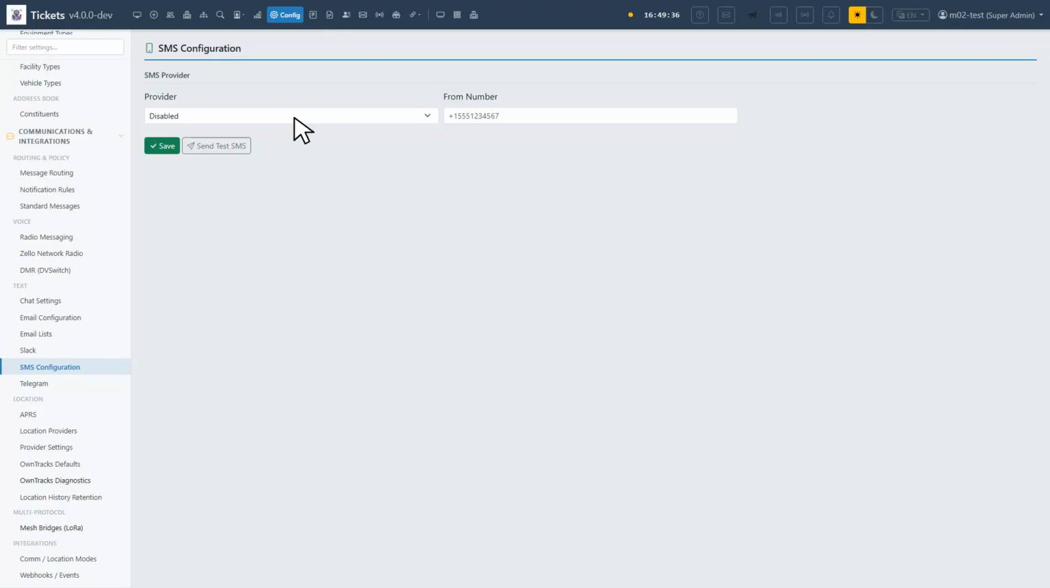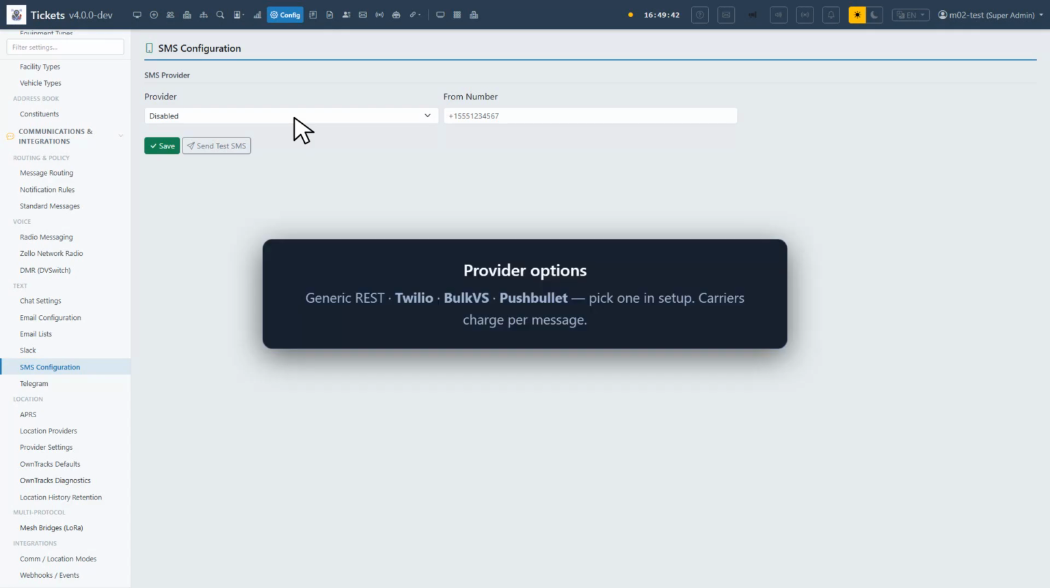Under the hood, it supports Twilio, Bulk VS, and Pushbullet. Your administrator configures one in Setup. Sending is not free. Your provider charges per message, so big broadcasts add up. The admin track covers setting it up and troubleshooting.